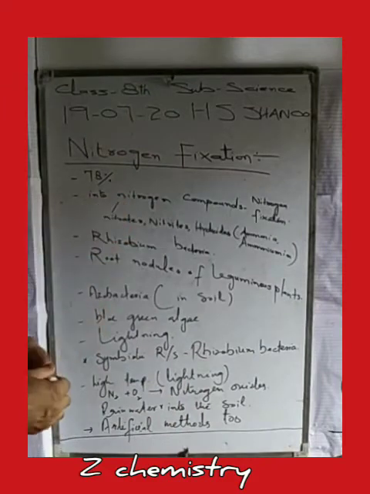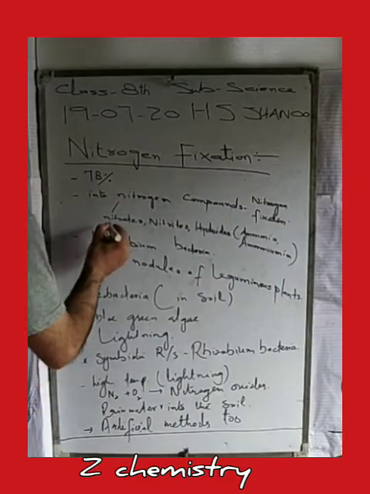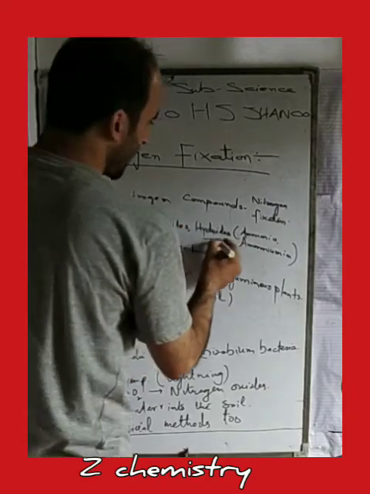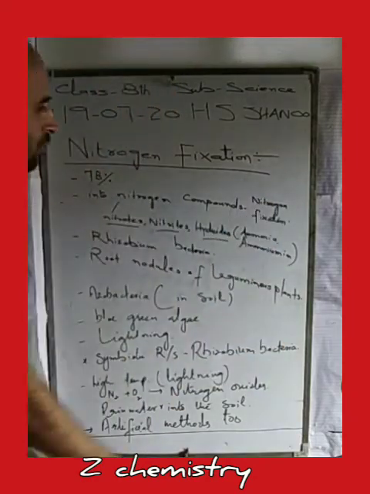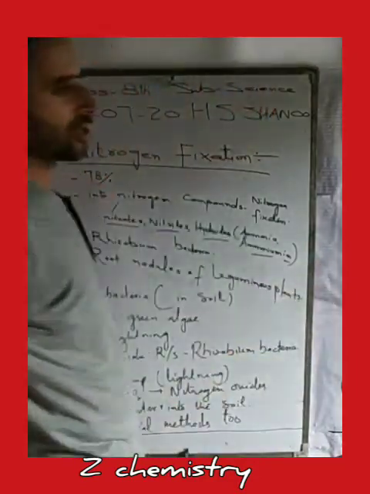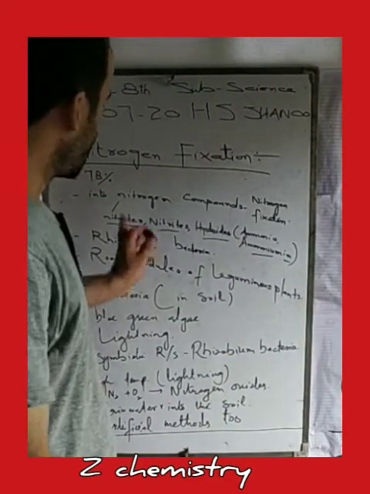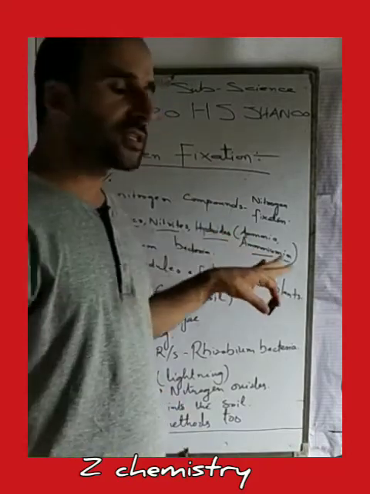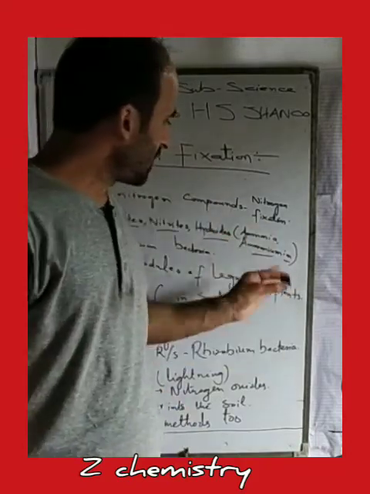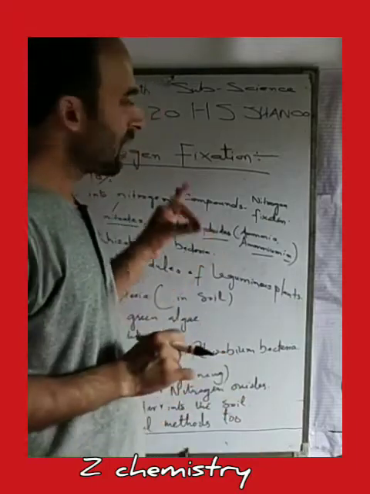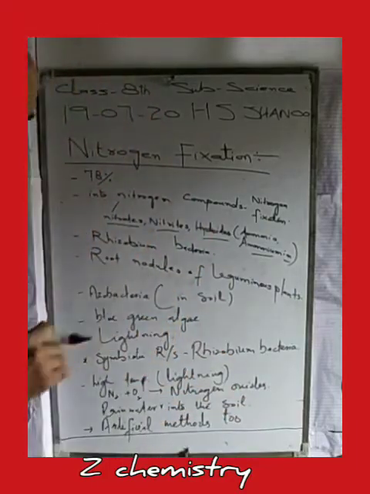These compounds can be nitrates, nitrites, or hydrides, usually ammonia or ammonium ions. Nitrates have formula NO3, nitrites NO2, hydride ammonia NH3, while ammonium ion has formula NH4 with a positive charge.